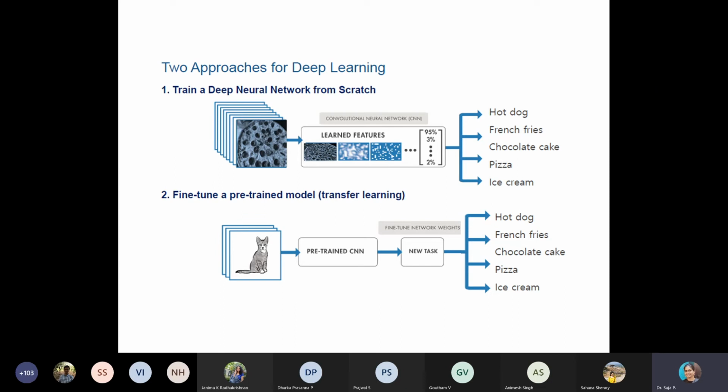And the next one is called the transfer learning model. Here there are already some pre-trained models like AlexNet, VGGNet, and ResNet. There are so many models that have been developed and they are open source. In those, the hidden layers and how the convolution or feature extraction happens are all well defined, or predefined.